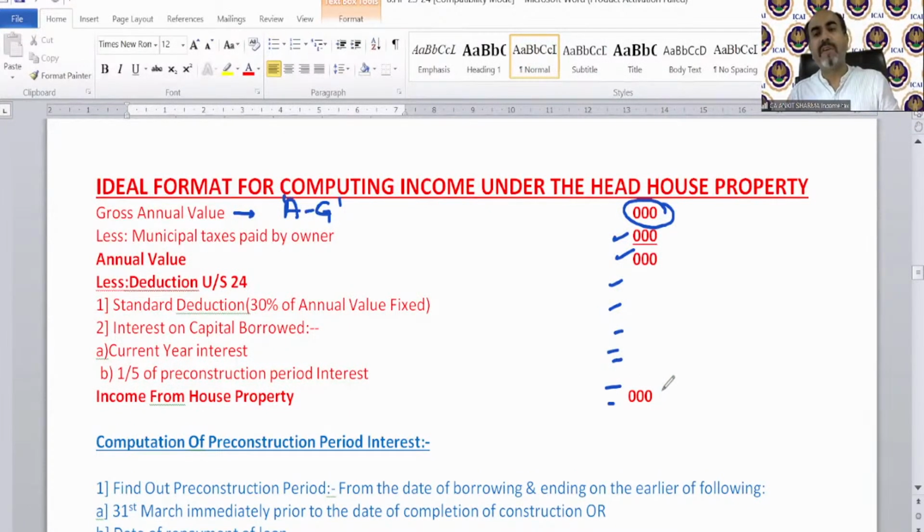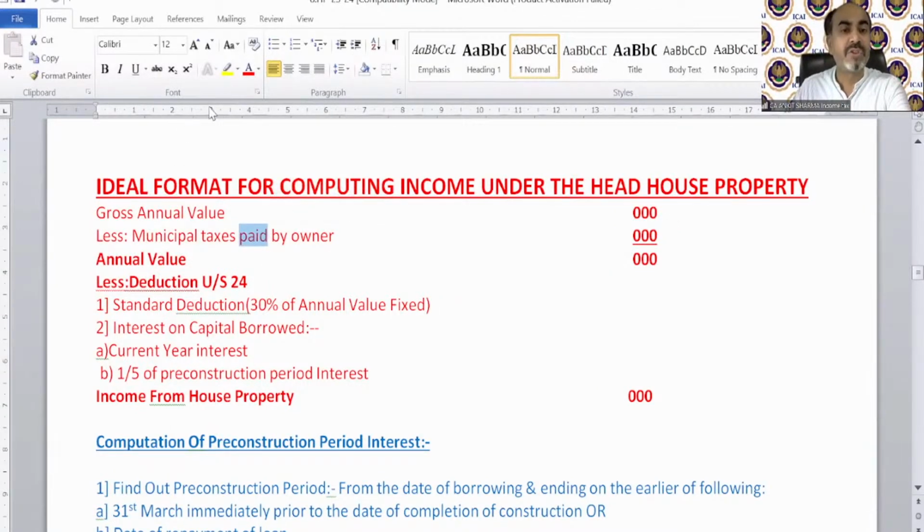After finding the gross annual value, we need to deduct municipal taxes paid by the owner. It should not be due. It should be paid by the owner in the previous year. We just saw that. Then we come to the annual value. Then after the annual value, we deduct some deductions under section 24. One is the standard deduction, which is fixed at 30% of annual value.